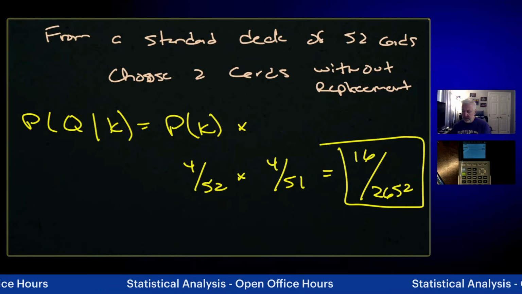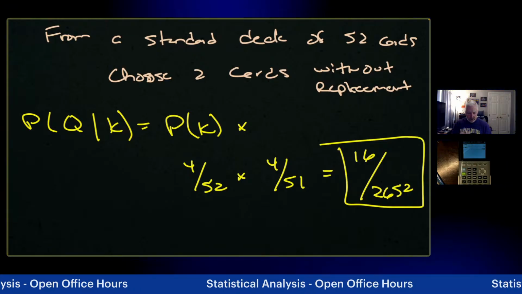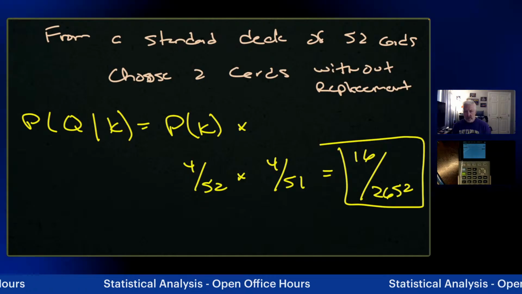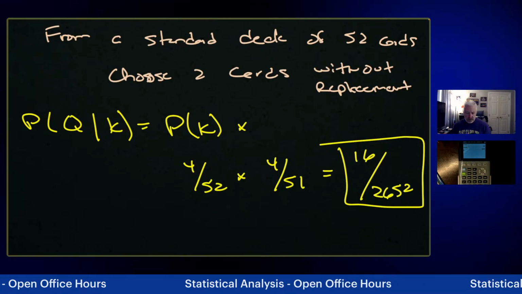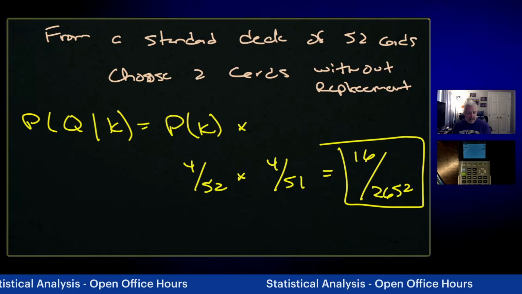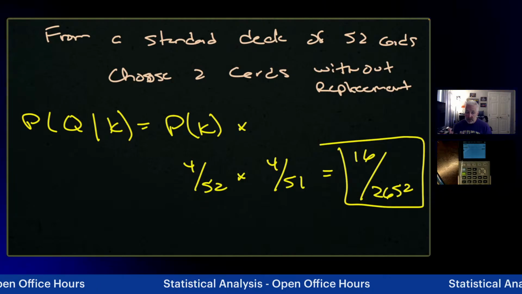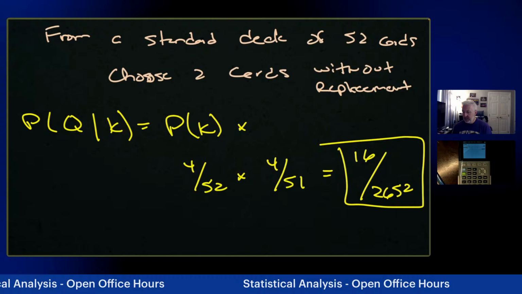I've erased it from here, but I did with replacement, so choosing 2 cards. Choose a card, put it back. That's with replacement. What's the probability of drawing this, then that? And then I went to without replacement, where we choose a card, throw it out, or push it to the side. It doesn't go back in. It does not have a probability of being chosen again. And then you're trying to find some other card that you're drawing. So we talked about that.